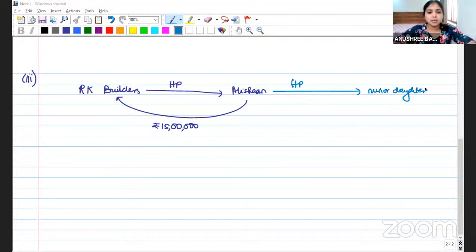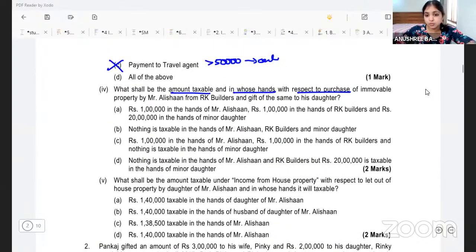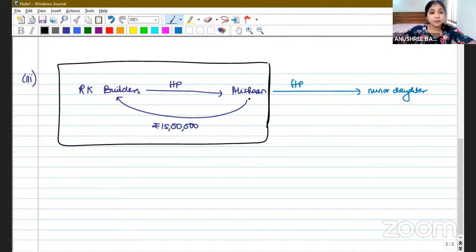Okay, now what are they asking us in the question? What shall be the amount taxable and in whose hands with respect to purchase of immovable property by Mr. Alishan from RK Builders and gift of the same to his daughter? Now, if you look from the perspective of Mr. Alishan, he has obtained an immovable property by paying rupees 15 lakhs. Just look at this transaction first, okay? Look from Mr. Alishan's perspective. So Mr. Alishan has paid 15 lakh for a house property.